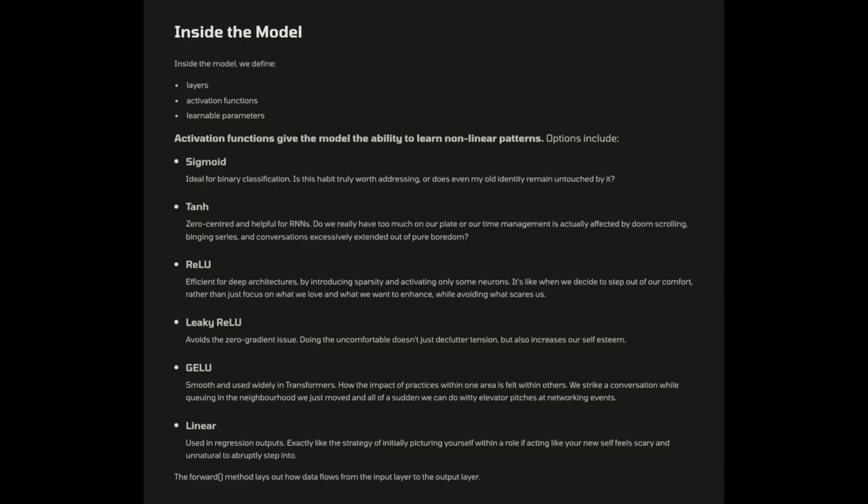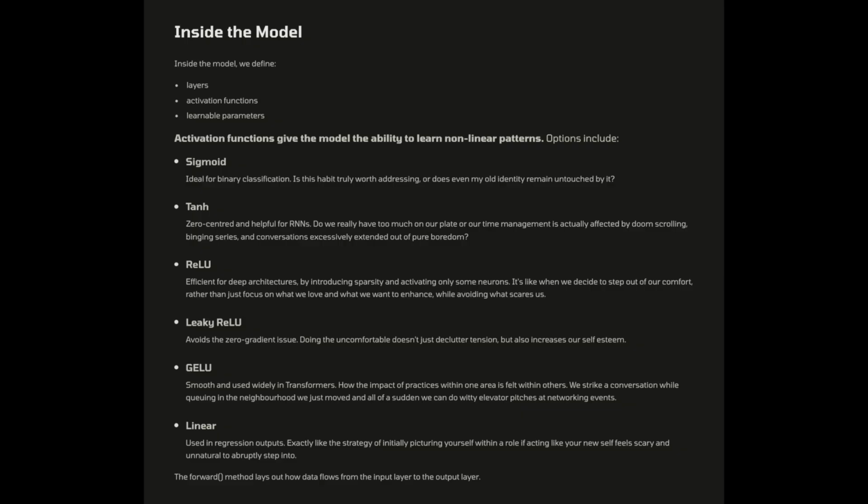Tanh, zero-centered and helpful for RNNs. Do we really have too much on our plate, or is our time management actually affected by doom scrolling, binging series, and conversations excessively extended out of pure boredom? ReLU, efficient for deep architectures, by introducing sparsity and activating only some neurons.